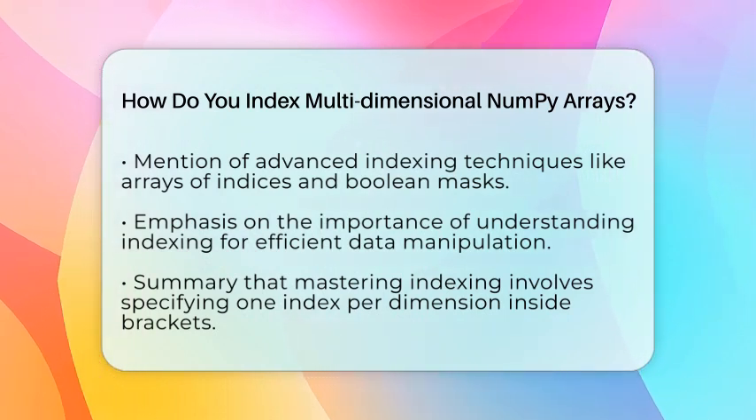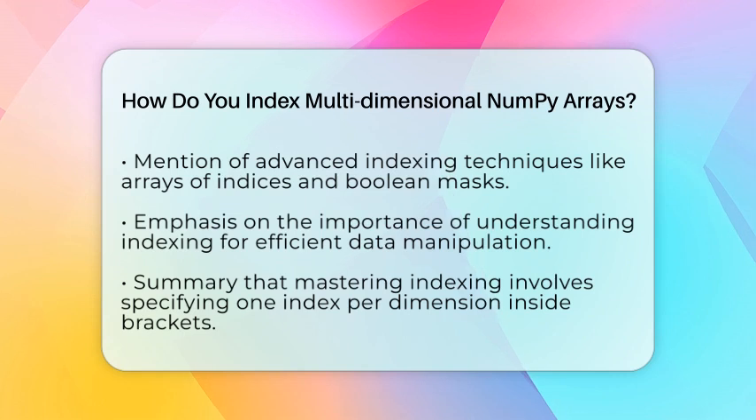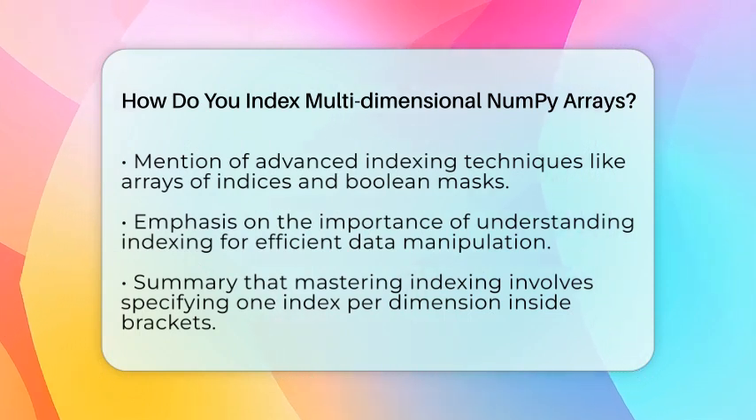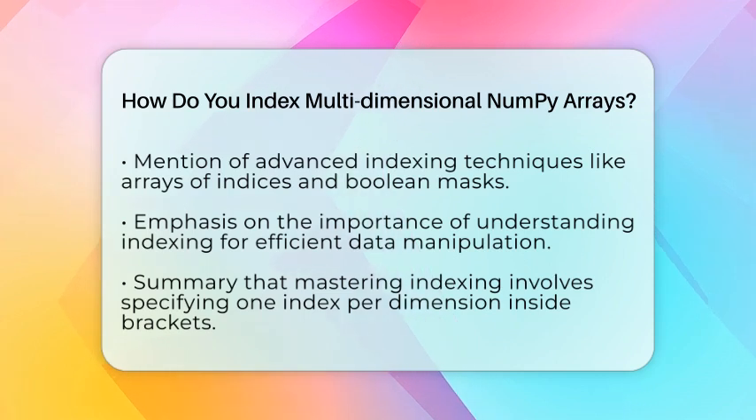But the core idea remains the same. Specify one index per dimension, starting at 0, inside square brackets, separated by commas. In summary, indexing multidimensional NumPy arrays is about giving one index per dimension inside brackets. This allows you to access or change any element in arrays of any shape. Mastering this skill is key for working efficiently with data in Python.